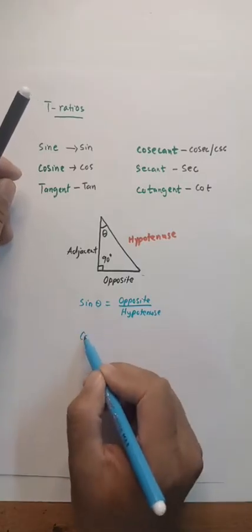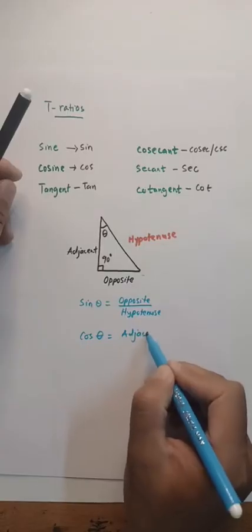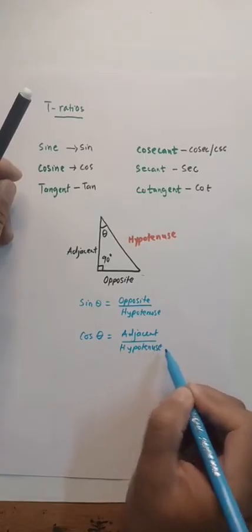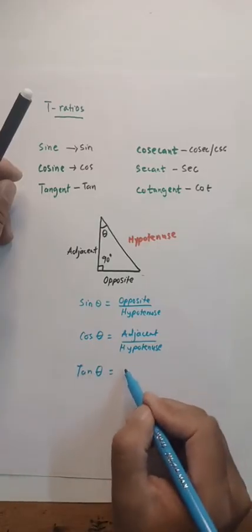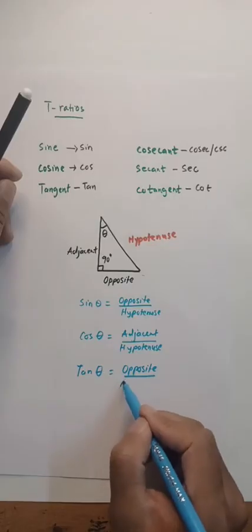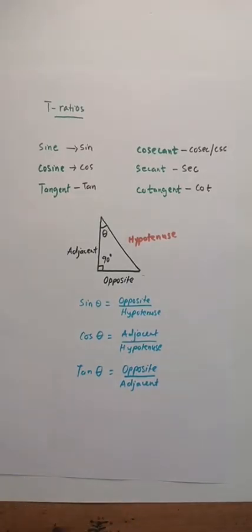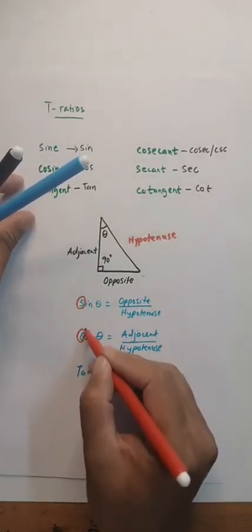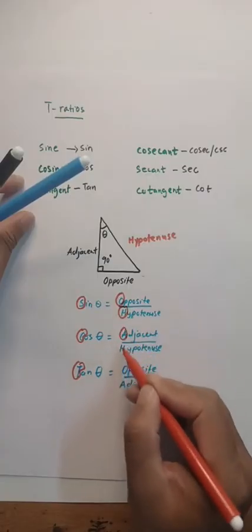Then next is cos. Cos of angle theta is adjacent over hypotenuse. Then tan theta is equal to opposite over adjacent. For the formula, we just have to take the first letter of the word.